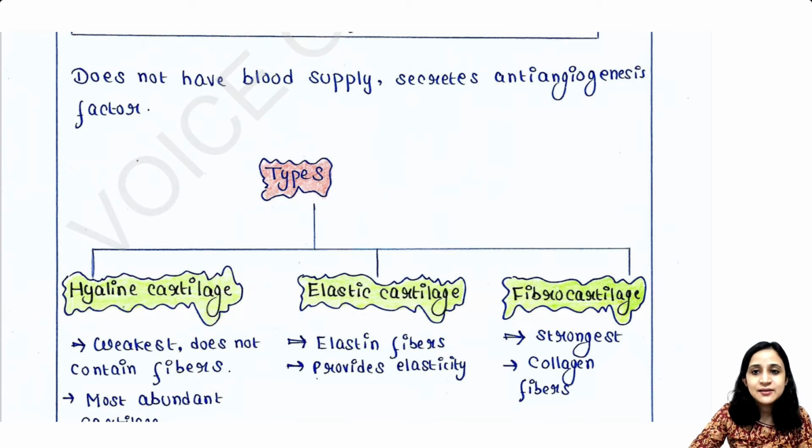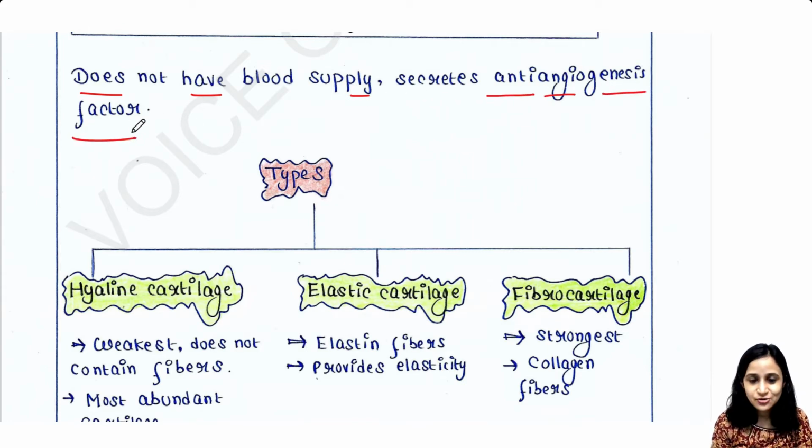And the next important thing to remember is that this tissue does not have blood supply because it secretes anti-angiogenesis factor. In loose and dense connective tissue, or in case of bone, we will see that there is blood supply, but in this case there is no blood supply. And why is there no blood supply? Because these cells secrete anti-angiogenesis factor. And what is that?